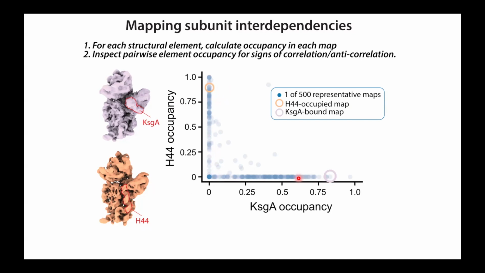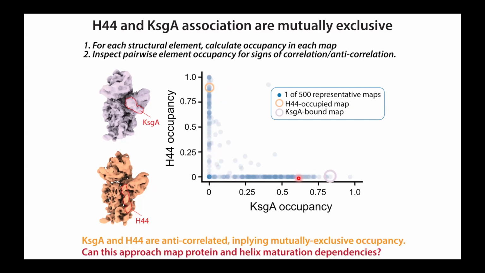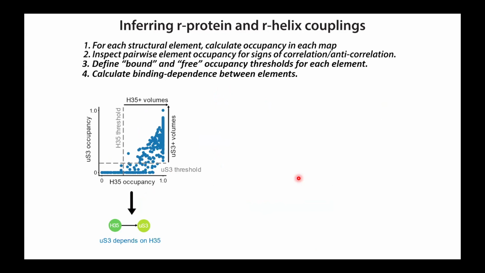Again, we can apply this programmatically across every pairwise set of elements. And then you see some interesting features. So for example, if we look at S3 and helix 35, you can see that S3 is only occupied if helix 35 also is, but the contrapositive, or whatever the opposite of that is, is not necessarily true.